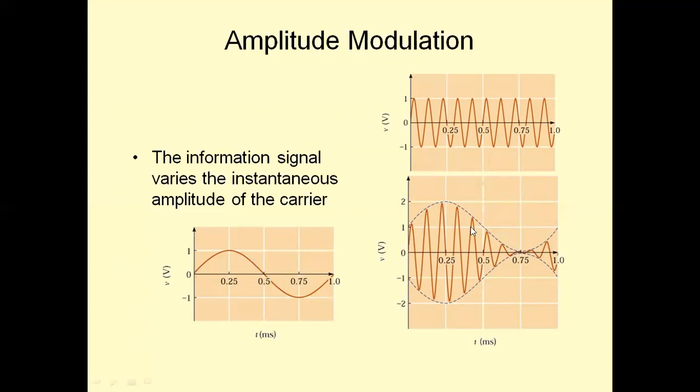So we will be getting the amplitude variations. The message signal is impressed upon the varying amplitudes of the carrier. This we call the envelope of the modulated signal. This waveform is the amplitude modulated waveform where the amplitude of the carrier signal is varied in accordance with the amplitude of the message signal. The message is placed onto the varying amplitudes of the carrier.